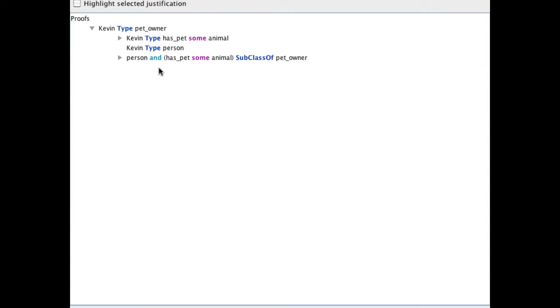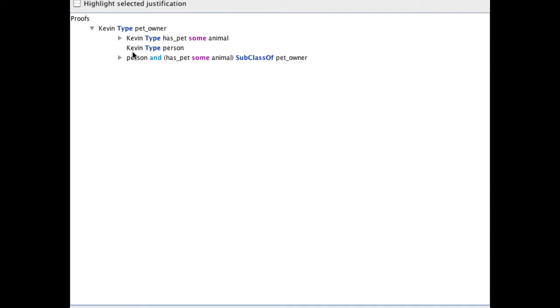Except this is a justification of the deductive closure of the ontology. And the axioms here that you see, Kevin type has pet some animal, and person and has pet some animal subclass of pet owner, are automatically derived by the framework that computes justification-oriented proofs. So anything with a triangle next to it is something that's automatically been derived by our framework. It wasn't in the original ontology. Anything without a triangle was in the original ontology's asserted axioms and appeared in our original justification.